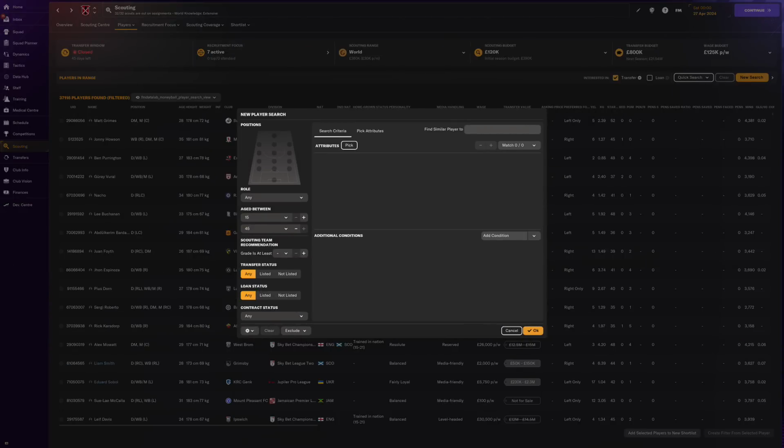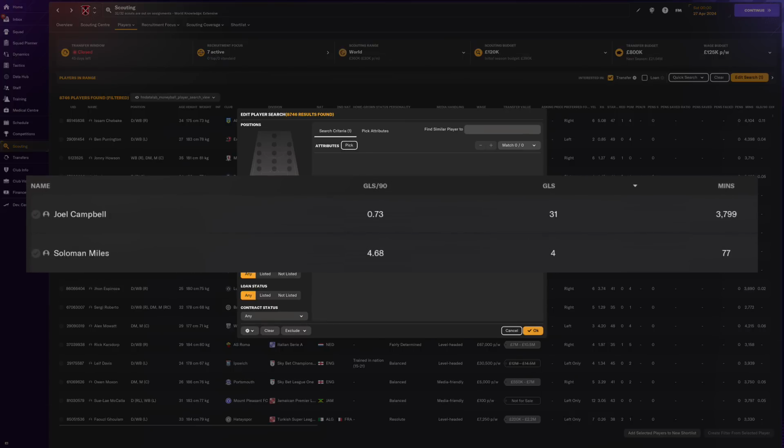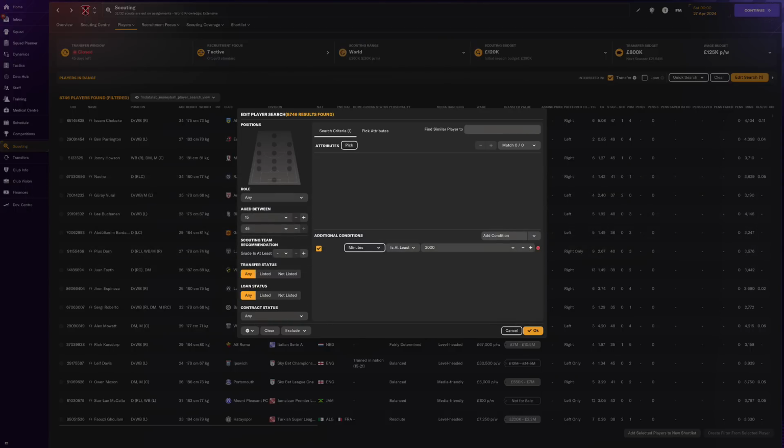The next step is to export Football Manager data before you can upload the exported data to FMDataLab. So before exporting player data, you will most likely want to refine your list of players, particularly regarding minutes played. Within Football Manager, filtering your player list to only include those players who have played at least a certain number of minutes will help narrow down the player list to players who are frequently getting minutes. This improves data integrity, especially for the per 90 stats, as players who have played less than 90 minutes or in or around that time tend to have inflated stat values and can therefore be unreliable.